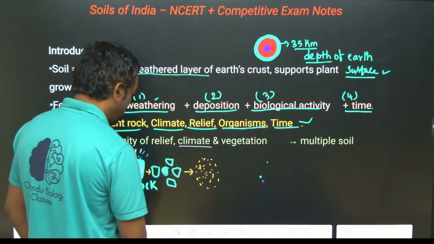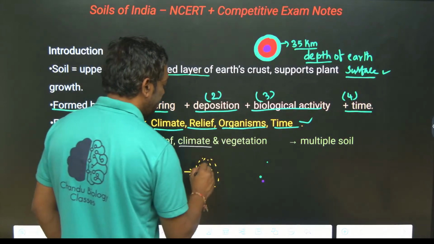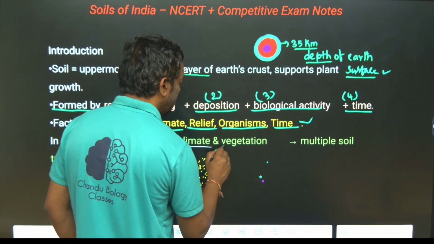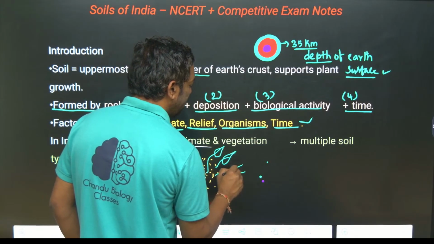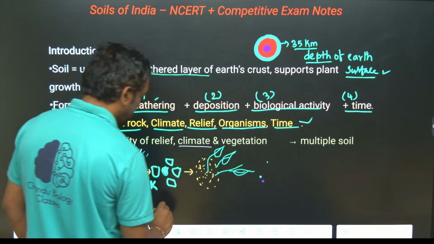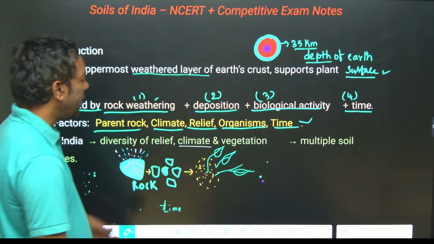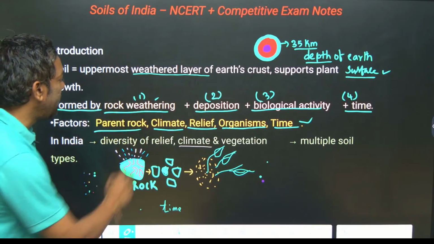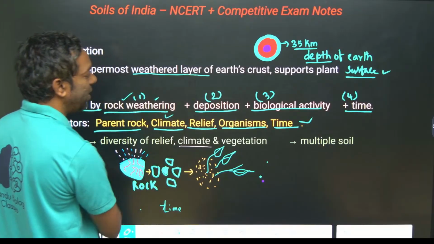There is a soil which is suitable for vegetation. This actually takes time. So climate is the reason. This is weathering, the rock turning into soil is weathering.